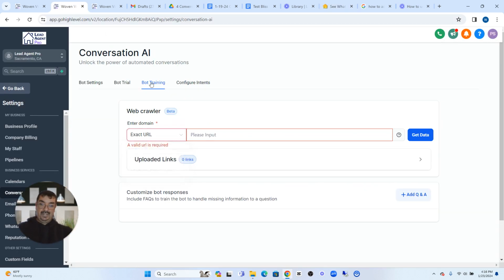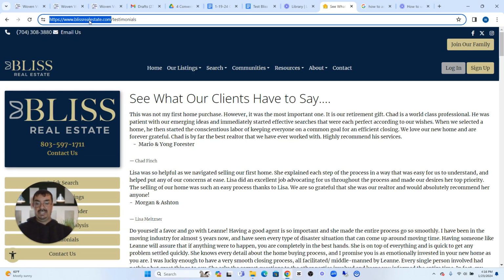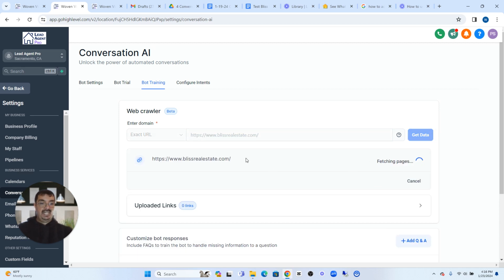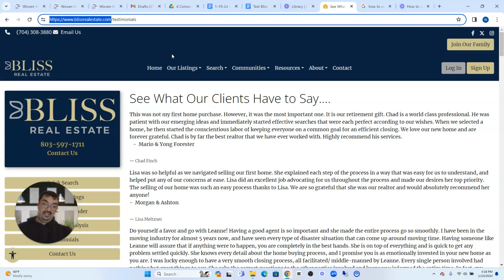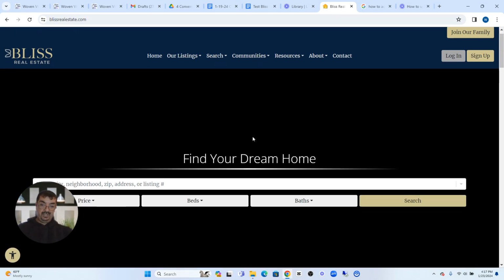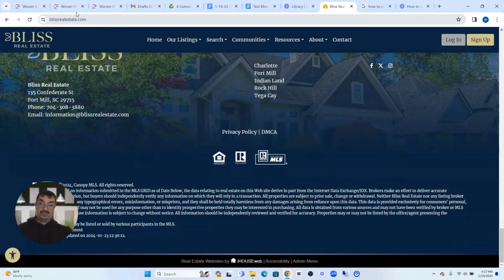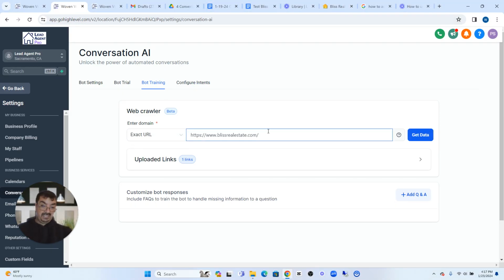Another option is we can add in a URL and it'll crawl every single page within that URL. So that's an option as well. What we're going to do initially is use the exact URL. We just copy the exact URL, paste that in there, and click add. As it's adding, it's crawling the home page, because that's what I put in there, to get all the information from this home page for this business.